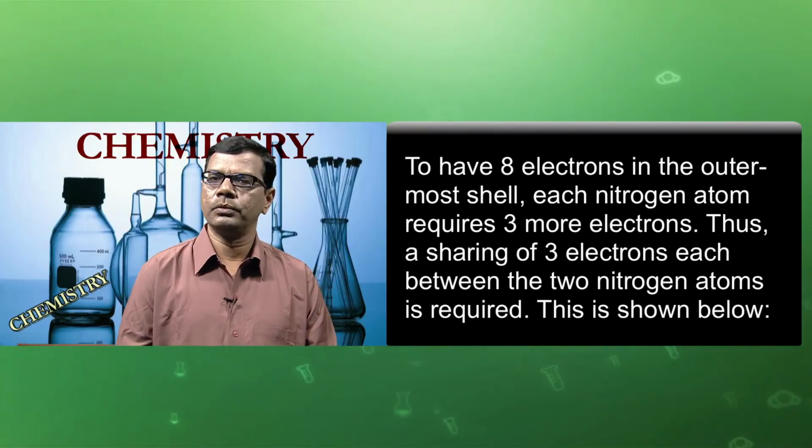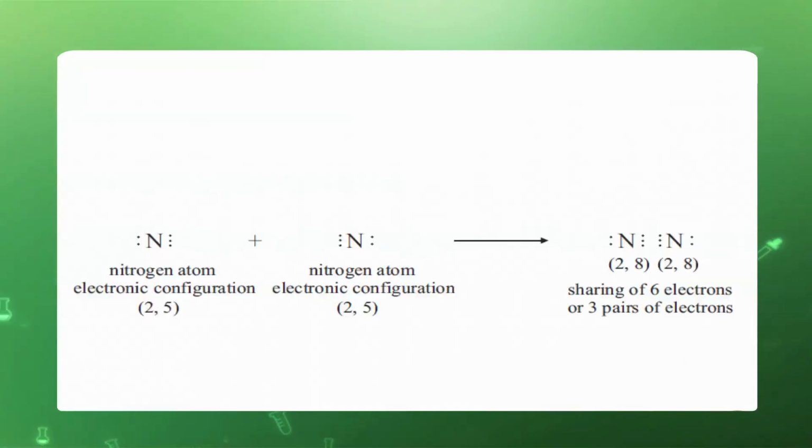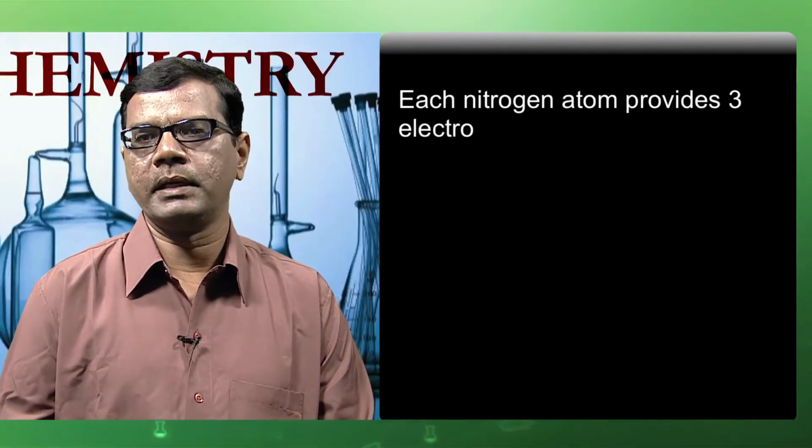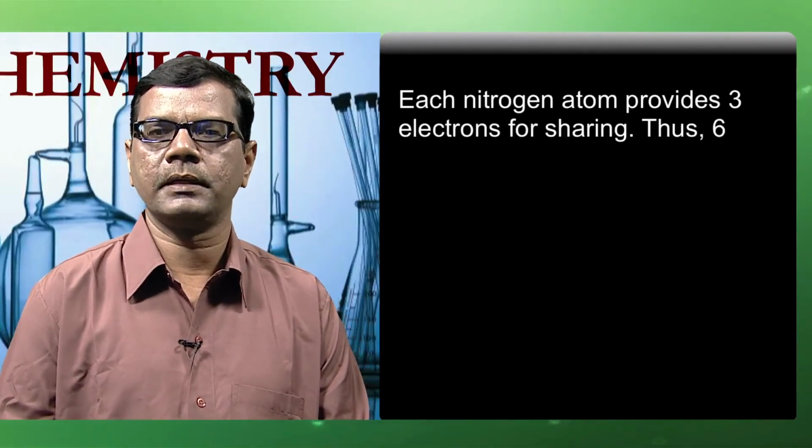This is shown below. This is the sharing pattern of 2 nitrogen atoms, and each nitrogen shares 3 electrons between the atoms, and they ultimately form N triple covalent bond. Each nitrogen atom provided 3 electrons for sharing.